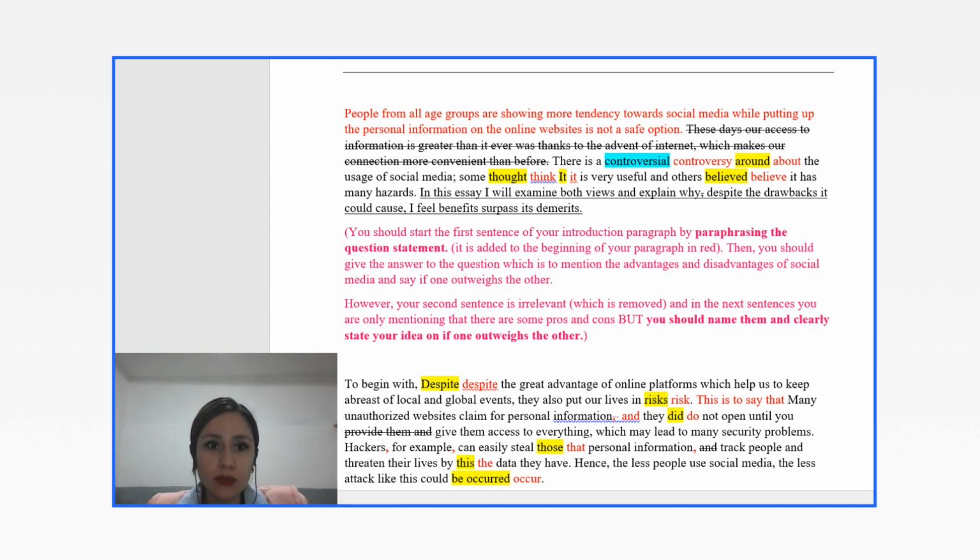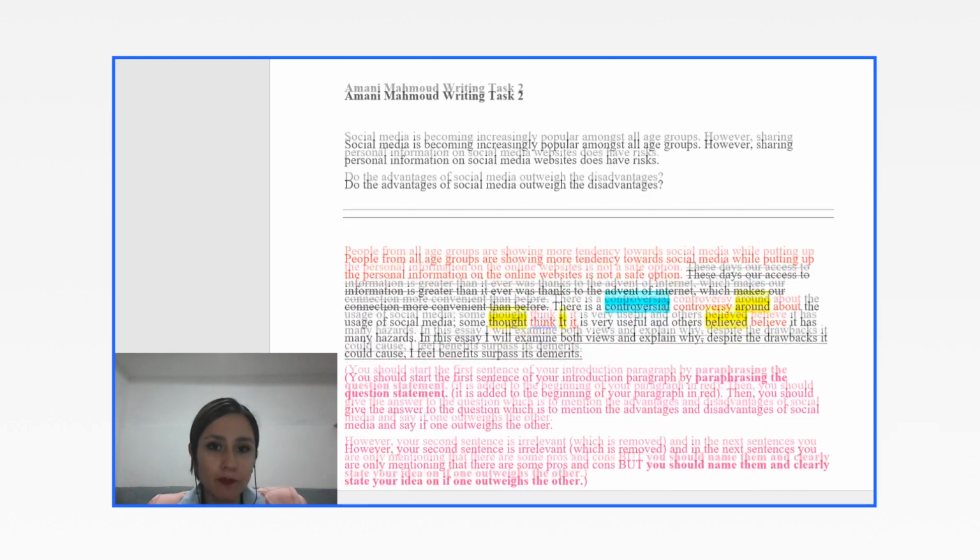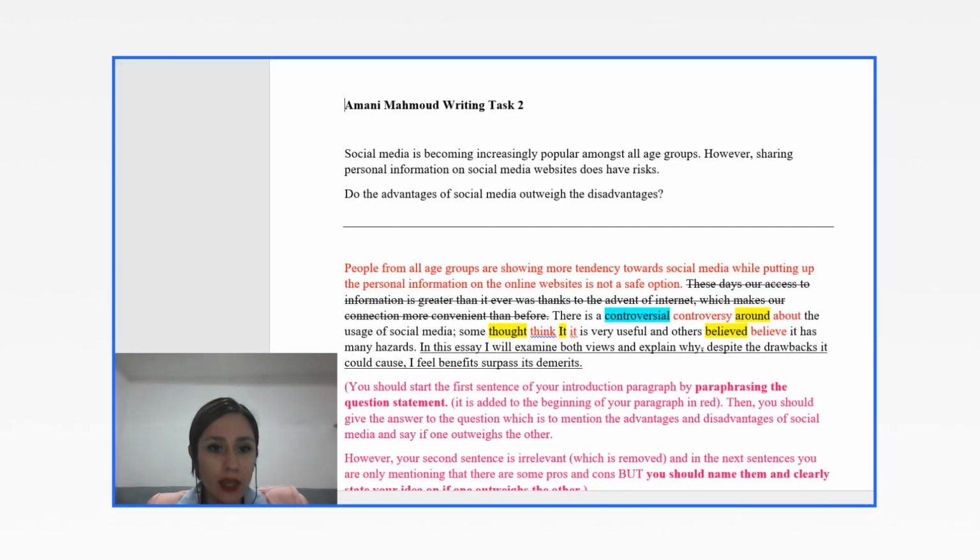This is your sentence. These days, our access to information is greater than it ever was thanks to the advent of internet, which makes our connection more convenient than before. I have crossed this sentence out and I say this is wrong due to a reason.